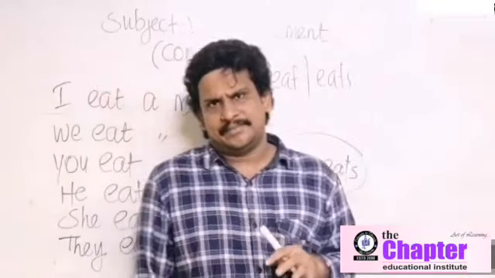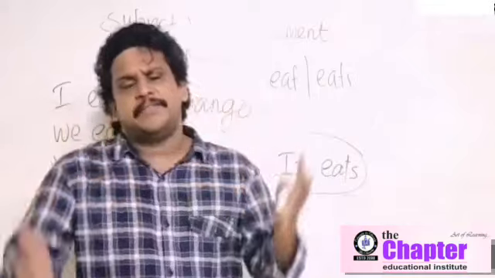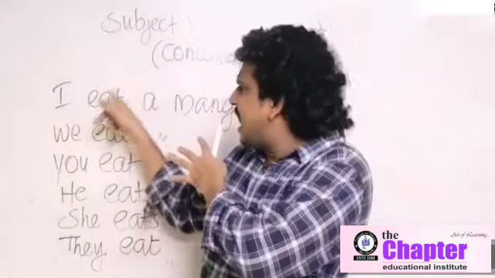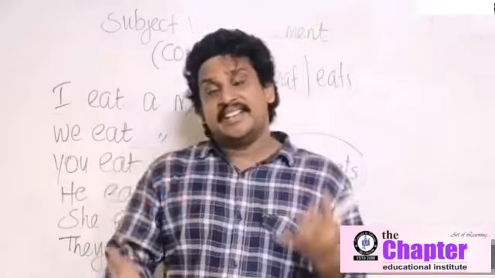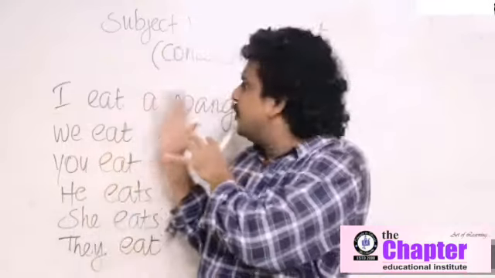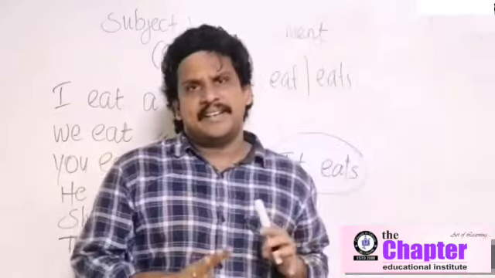Five patterns are there. I will introduce them before you. The first one is action verbs. I eat, we eat, you eat, he eats, she eats, it eats, they eat. We can create as many sentences as we like using this. But four more patterns are there.